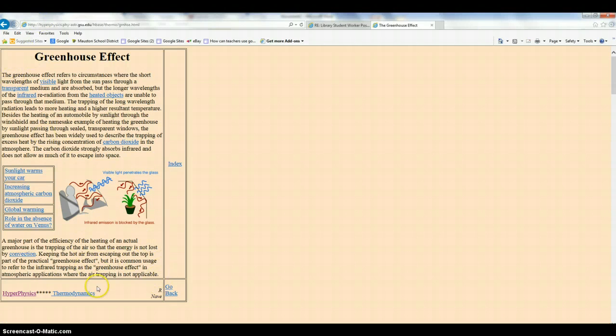We've got an author, but no date. So the directions would say if you never find a date, you have to say no date, the way the student did it. The student followed the directions. The student just violated one rule, which is to look at that URL and get back to the home page. So you can see it's difficult sometimes to find the proper information to do a reference properly in APA style for a website or a web page that's a part of a website.